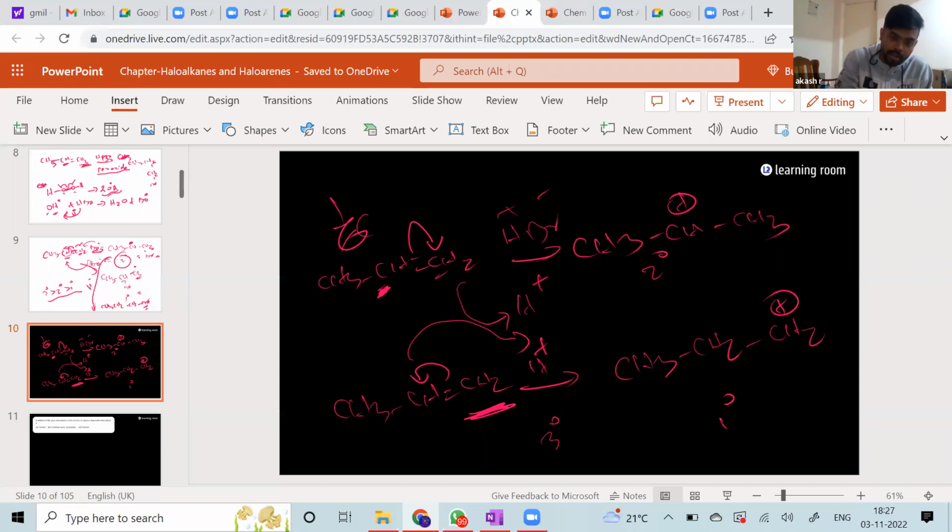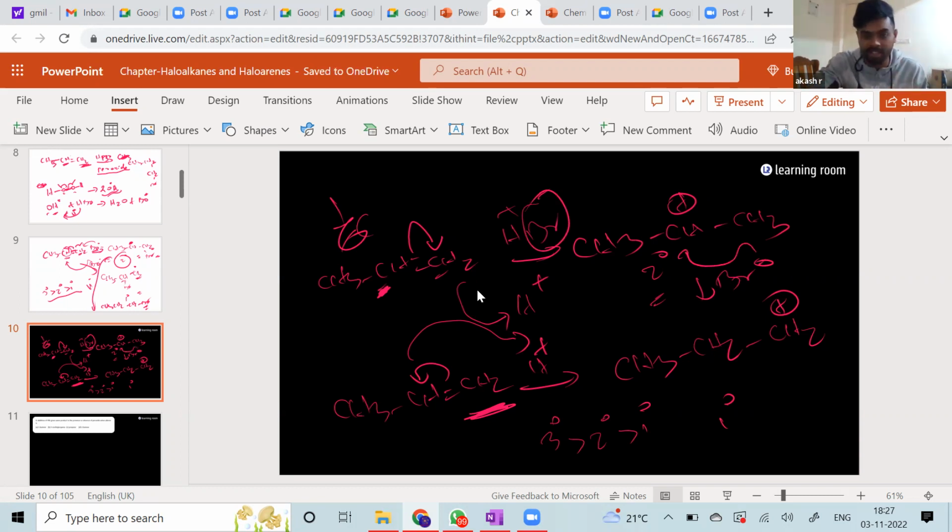Definitely, the order of stability is tertiary greater than secondary greater than primary, for free radicals and for carbocations, the same order. But for carbanions, it's exactly opposite. So we know the secondary carbocation is more stable. Now comes your nucleophile, the Br minus. It is going to attack here, and you form your Markovnikov product, CH3, CHBr, CH3. The entire mechanisms are very different.